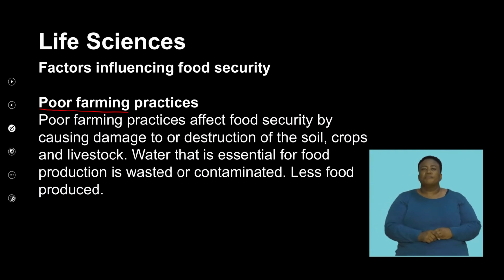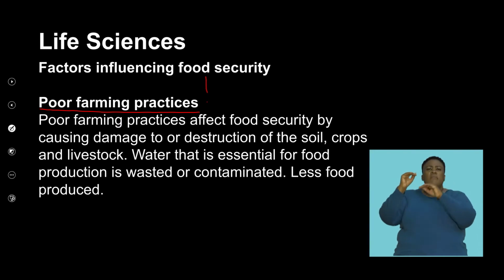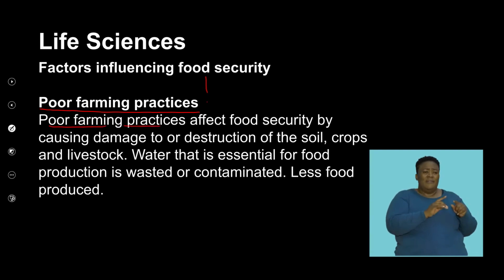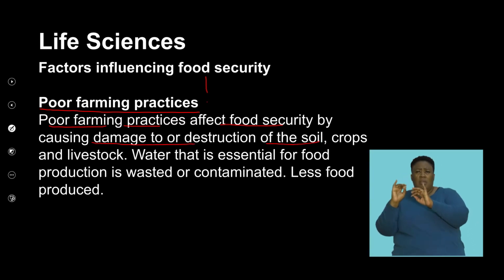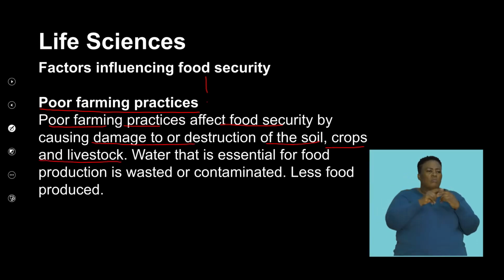Poor farming practices. When we consider the next factor, think of what happens in a country that has got advanced farming techniques, and we compare that to subsistence farmers that use the traditional methods of farming. So poor farming practices affect food security by causing damage or destruction to the soil, crops, and livestock.